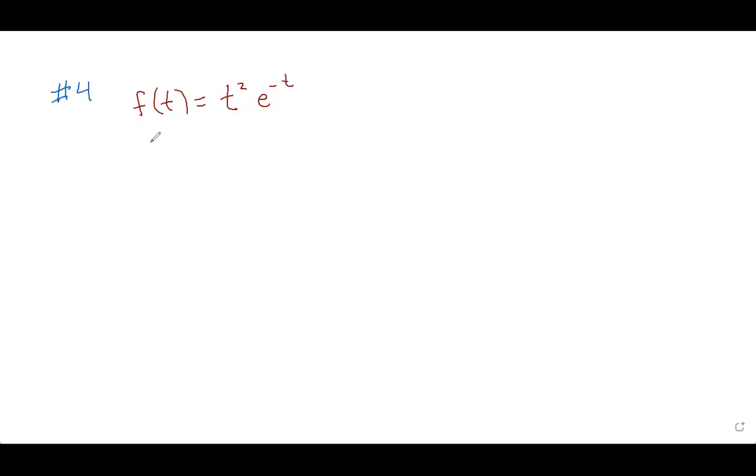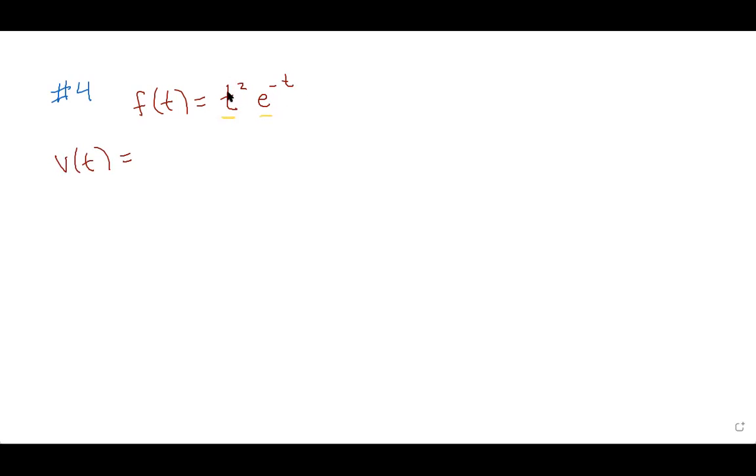So let's go through some of the questions. The first thing it asks you to do is find the velocity at any time t, and then find it at 2 and 4. So let's find the velocity. First thing I'm noticing is this is a product, which means I have to use product rule. But e to the negative t is also a composite function. It's not just t, it's negative t. So I'm going to have to use chain rule when I take the derivative of e to the negative t. I'm going to do this really carefully.